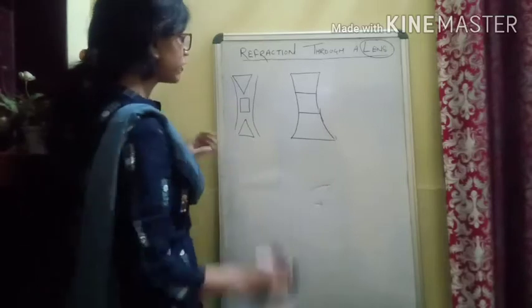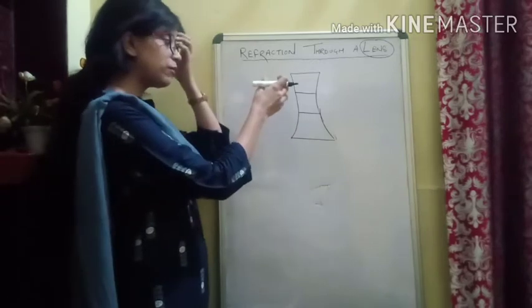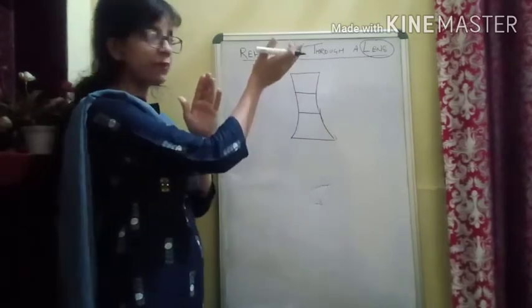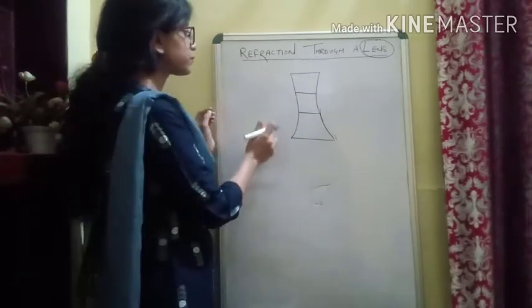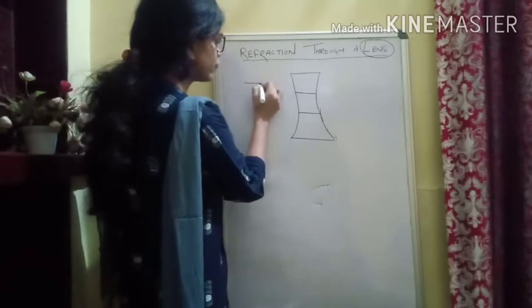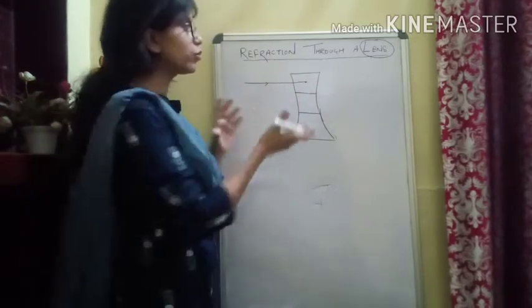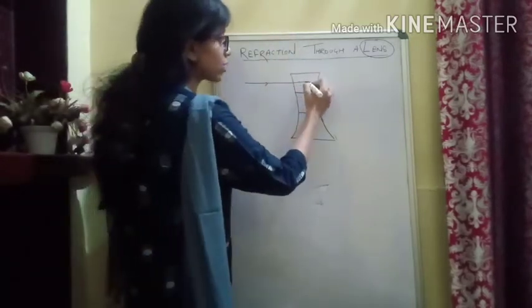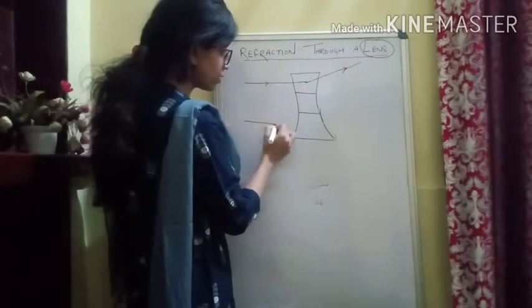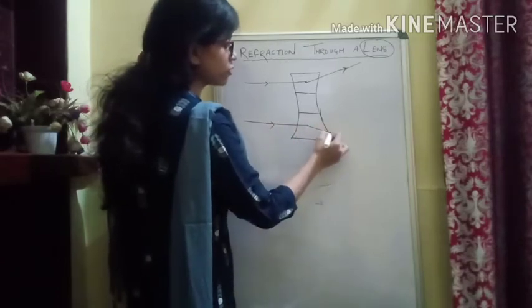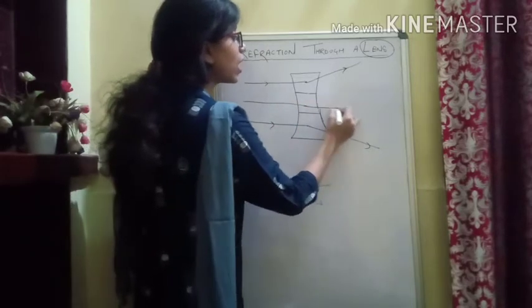Okay, so if I show you how it works, remember that whenever a light ray is passing through it, it will bend towards the base of the prism. Since we are taking three prisms here, so you see the light ray falling on it. After passing through it, it will bend towards the base. It will go like this. Here if you see this one, it is coming here, and then it will bend towards the base, and the one which is falling normally on this prism will move undeviated.